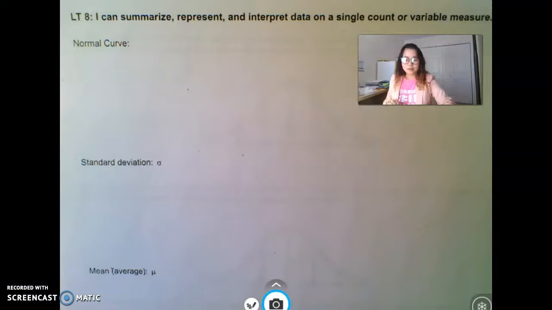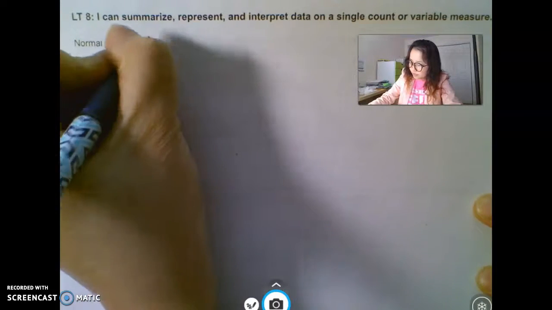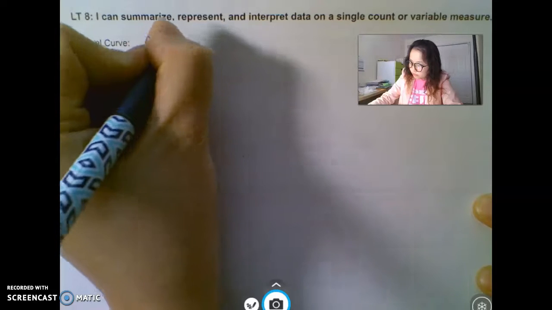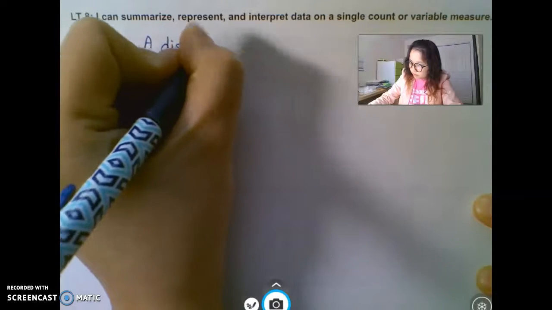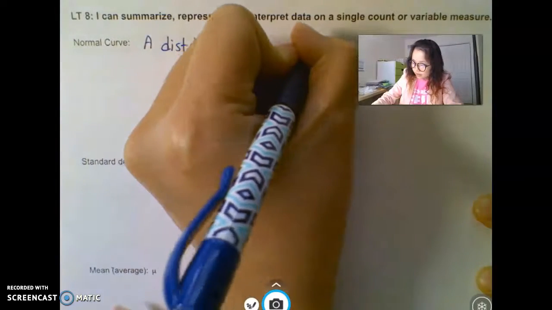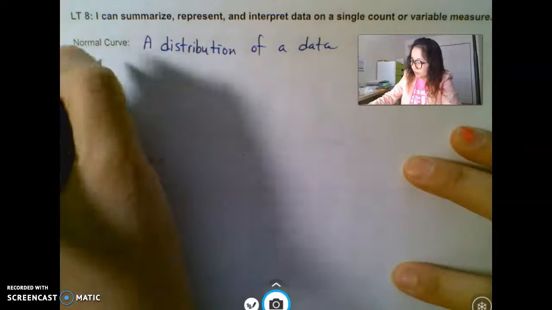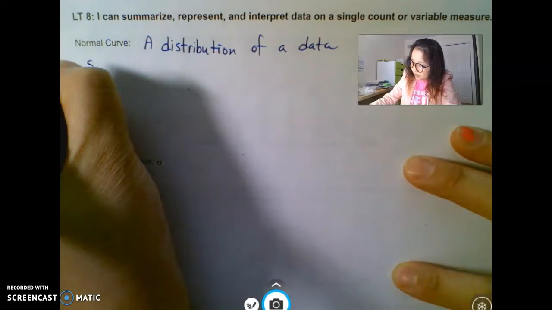Okay, so that video showed you the bell curve or normal curve and explained a few things, but let's just summarize what we just watched. A normal curve is a distribution of data. So you get a set of data, and this is how the whole data is spread out.